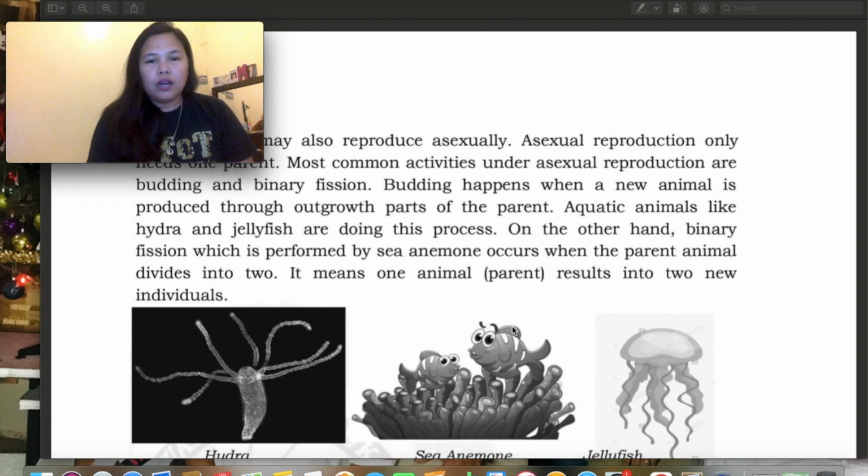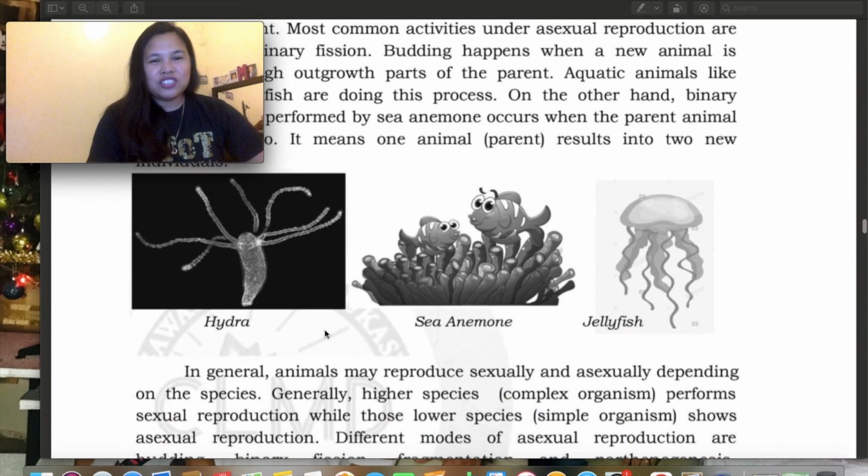Okay, so it means one animal parent results into two new individuals. So, that's science, how amazing science works. Okay, so this is hydra. Ito yung aquatic animals, sea anemone and jellyfish. Ito yung mga marine organisms na nasa ilalim ng dagat.